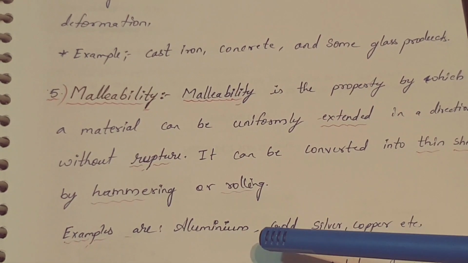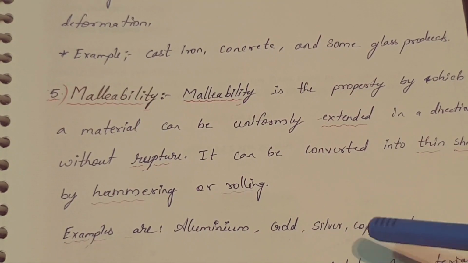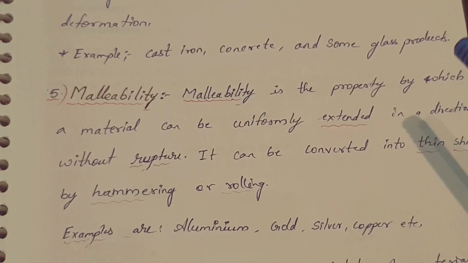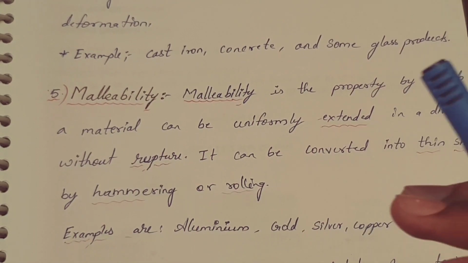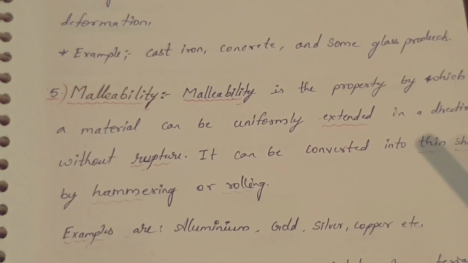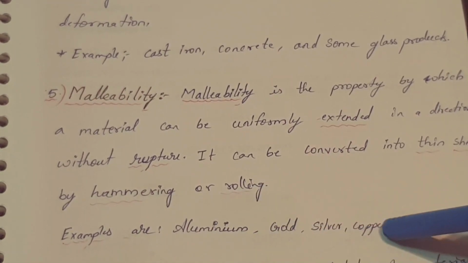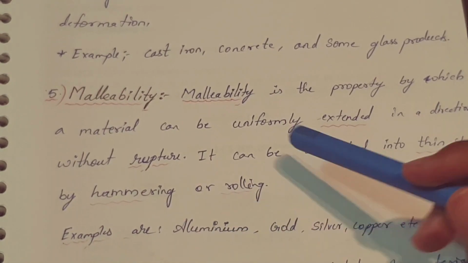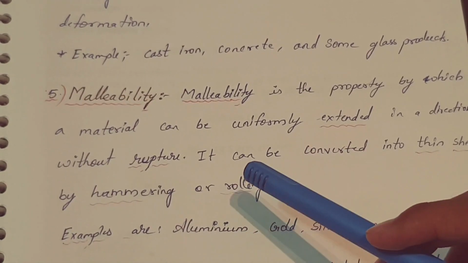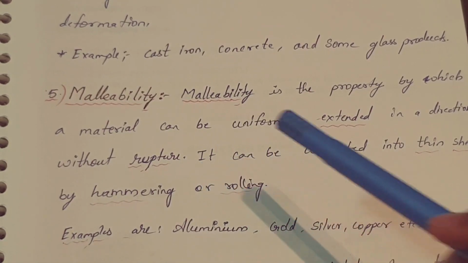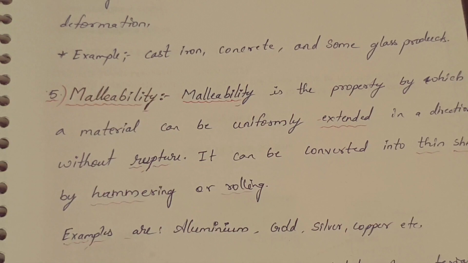For example, aluminum, gold, silver and copper. Aluminum can be uniformly extended in the direction without rupture. Yes, all these metals have the property of malleability.